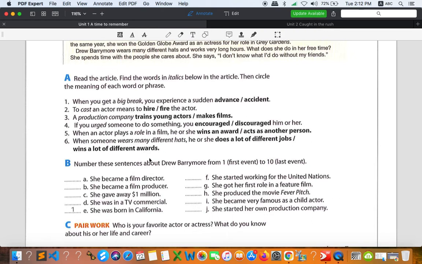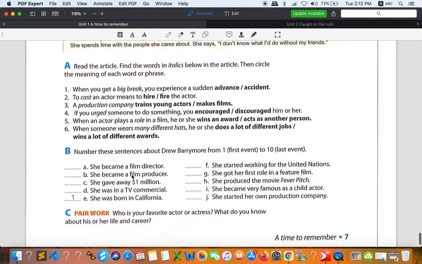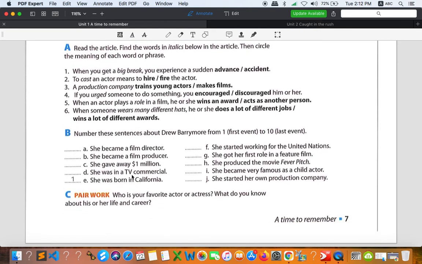Okay, and in part B I asked you to order the events. So number 1 is E, and number 2 is letter D. Number 3 is letter G: she got her first role in a feature film. So that is number 3. And number 4 is letter I: she became very famous as a child actor.